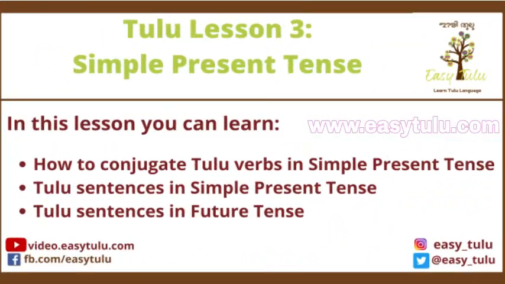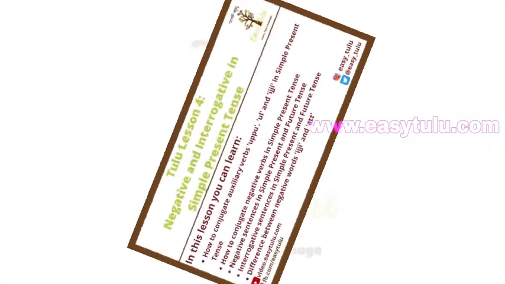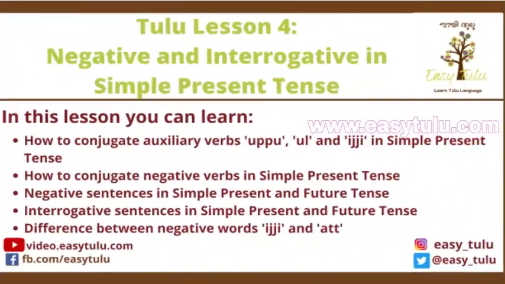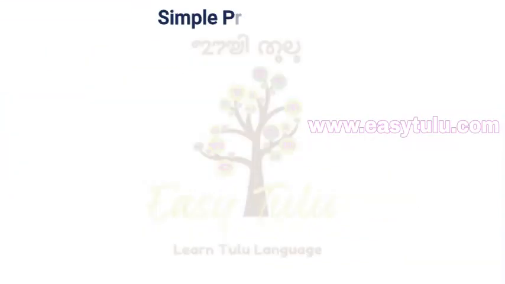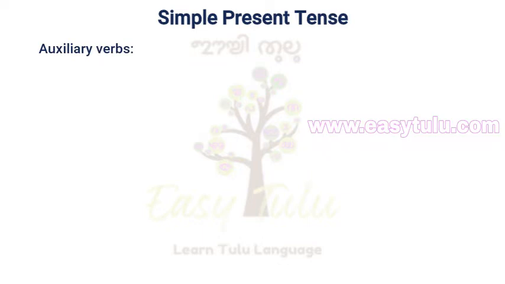In the last video, we have learned to conjugate verbs in simple present tense. Today we will learn negative and interrogative sentences in simple present tense. Before we start, let me tell you how to conjugate the auxiliary verb uppu in simple present tense. Uppu means to be. There are two forms of this verb in the simple present tense, uppu and ul.